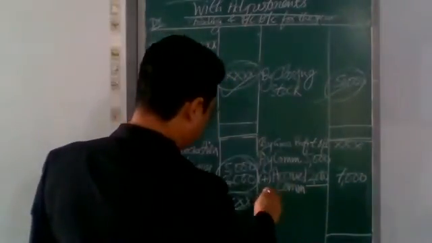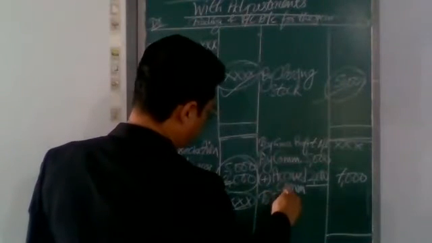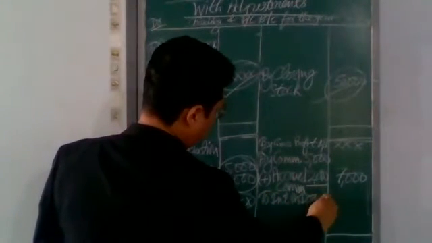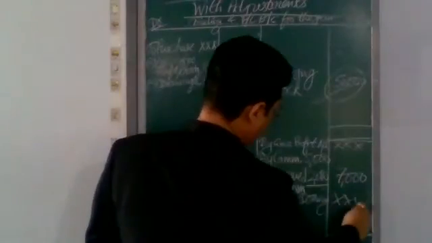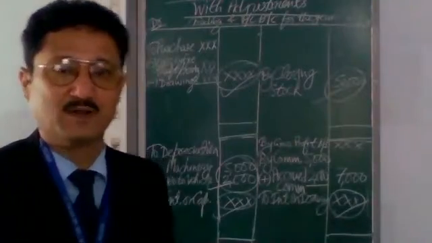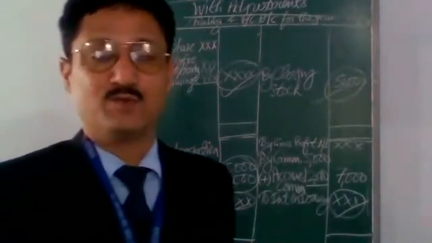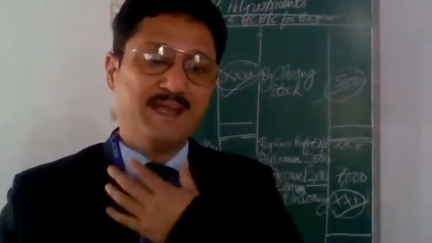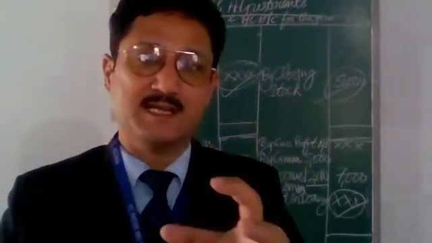Opposite of it, interest on drawing. Interest on drawing, on the other hand, is an income for the firm. It will be paid to the firm by the proprietor.